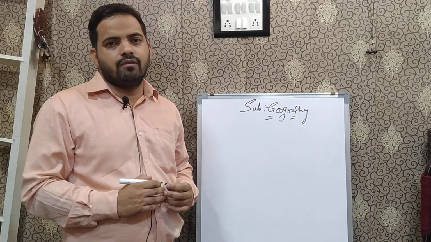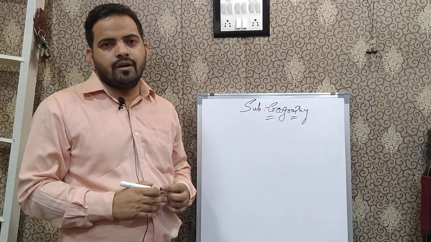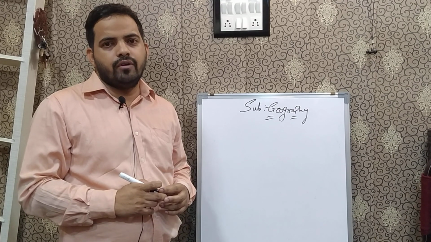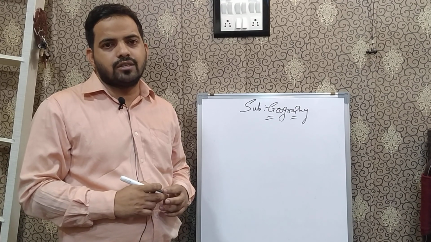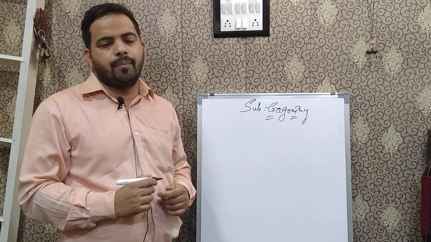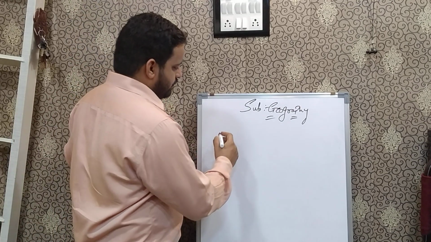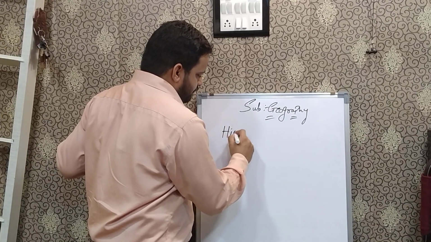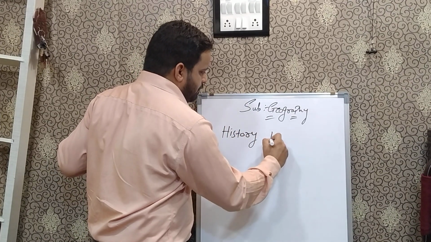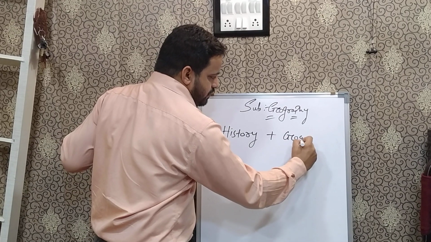So first of all, we will start with the board pattern, that is the paper pattern, how we are going to see and how we are going to face the board exam and how the paper pattern is. We are going to see in the description. Let us see. 40 marks will comprise your history plus geography.